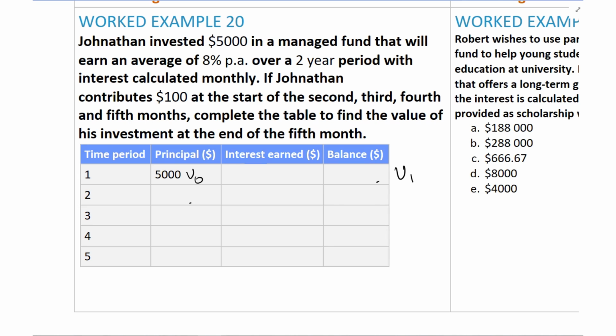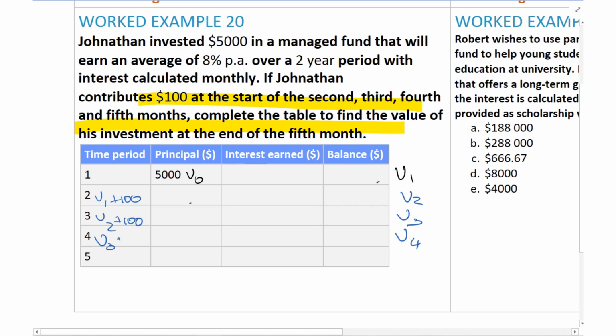So basically what this part is saying is, when I've got V1, I'm going to go V1 plus 100. Then V2 plus 100, V3 plus 100, V4 plus 100, and that will give us our V5 here.